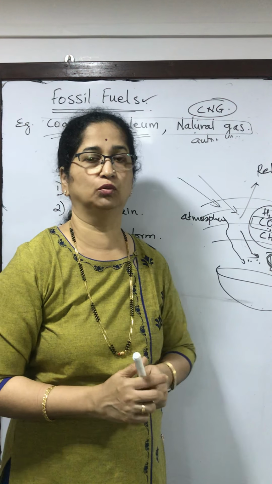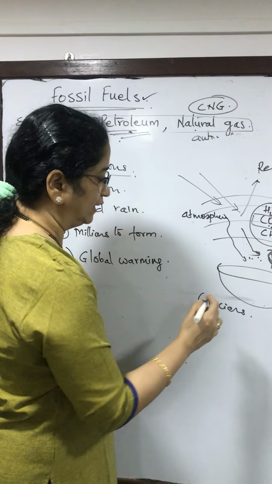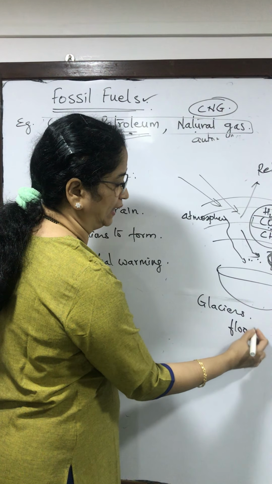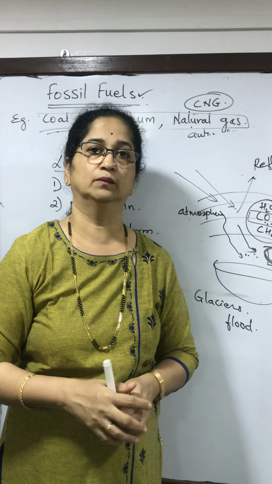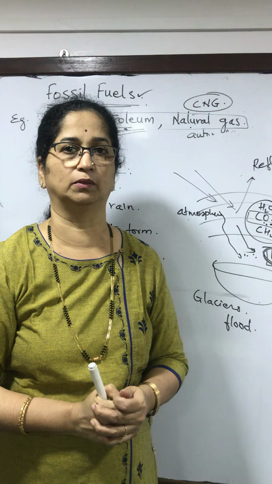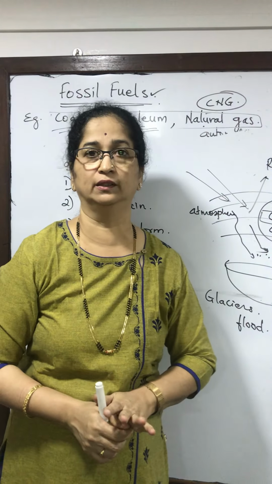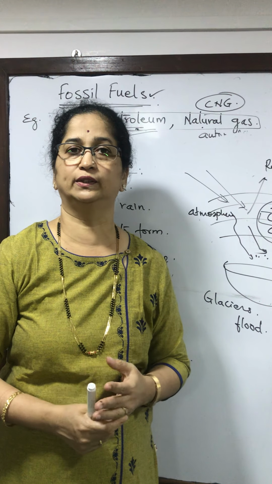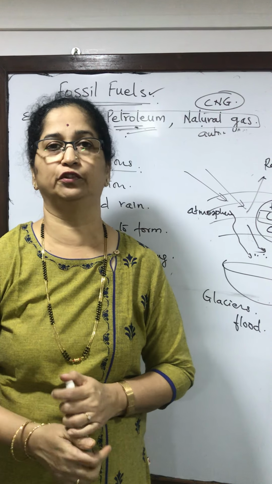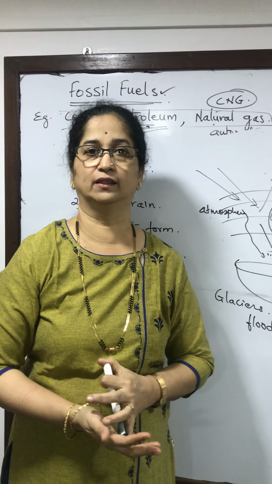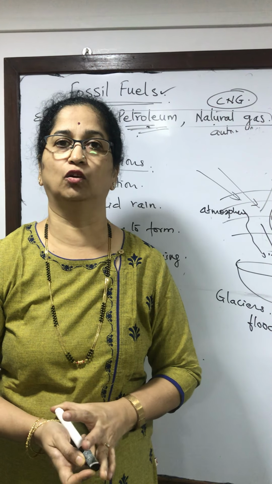If this continues, then the glaciers will melt faster. And if they melt faster, then low-lying areas will get flooded. That in turn will cause a lot of environmental problems. So that was about fossil fuels and their limitations, and why we need to use them in a very intelligent way, judiciously, so that they are available for the future generation and we can preserve them also. So with that we come to the end of the topic on fossil fuels.